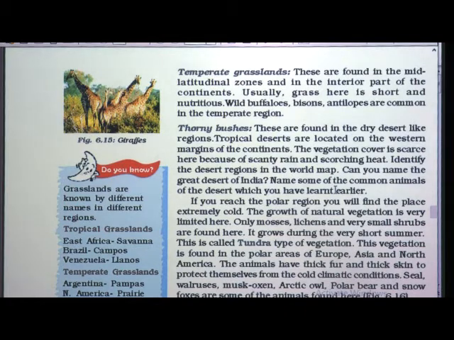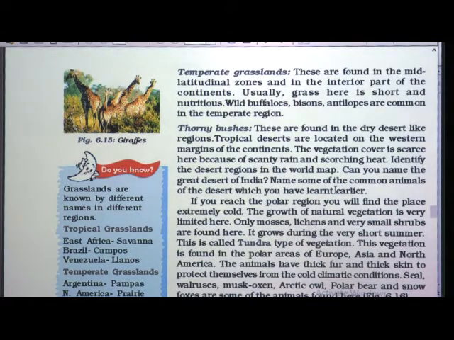In the earlier tropical grassland the grass is tall, but here the grass is short and nutritious. Which type of animals are found here? Wild buffaloes, bisons, antelopes are common in the temperate region.